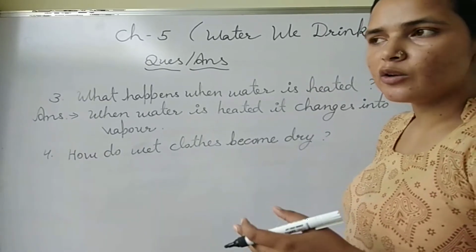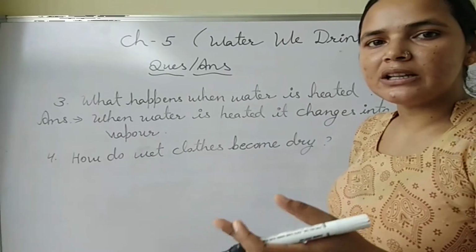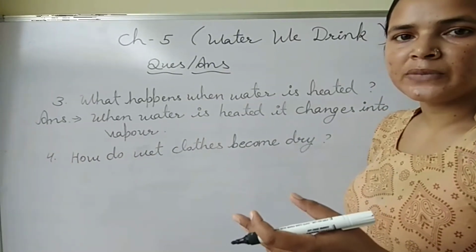When we put the wet clothes outside in sunlight, the water present in the clothes evaporates.